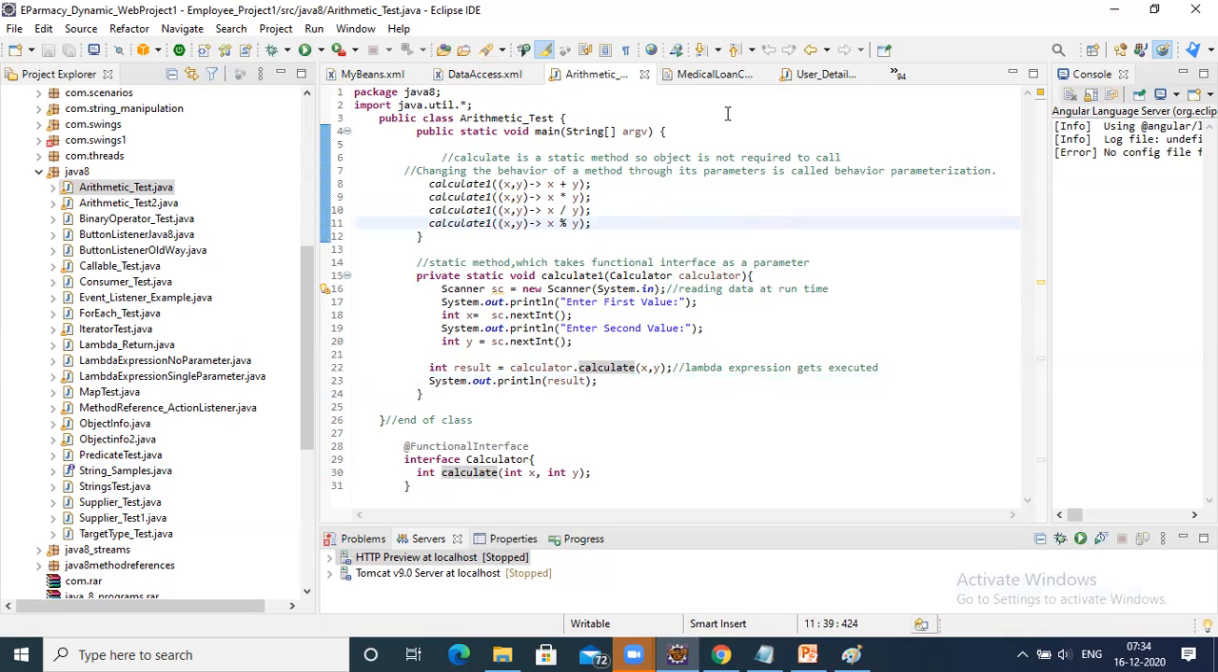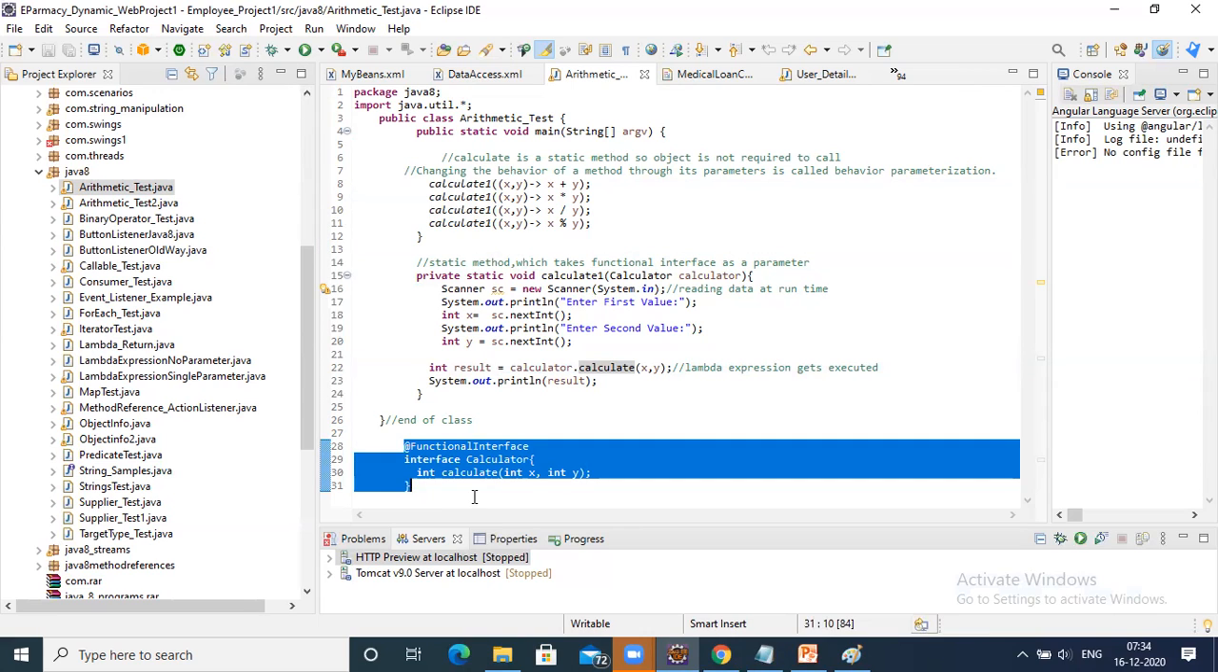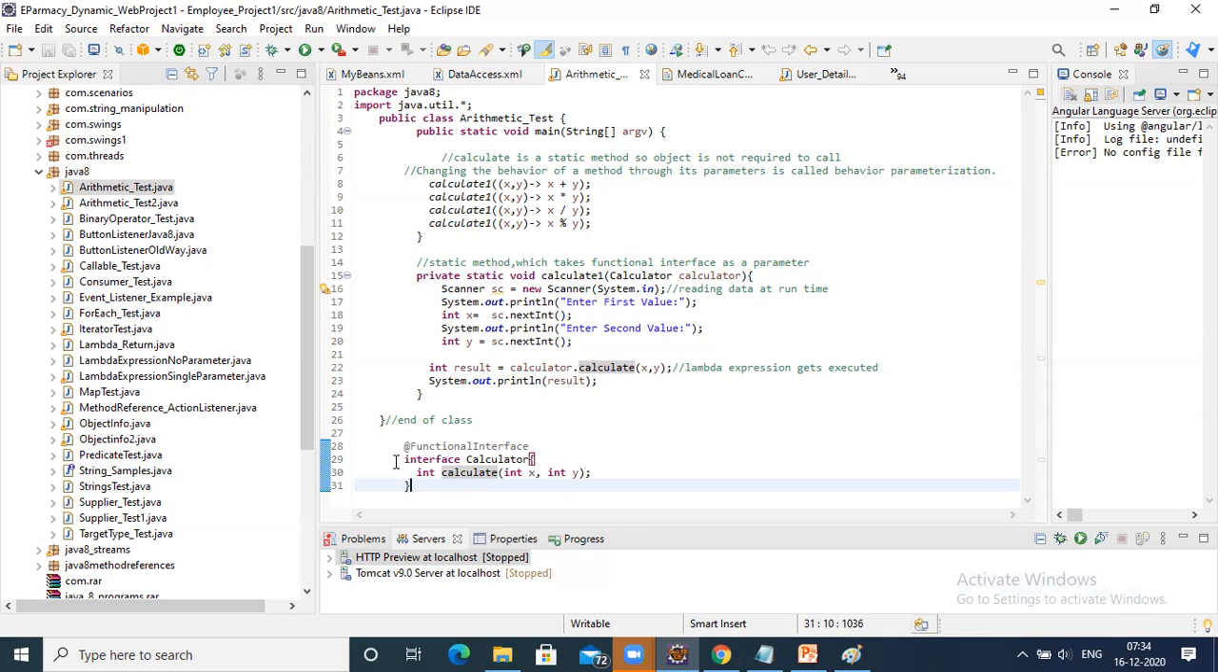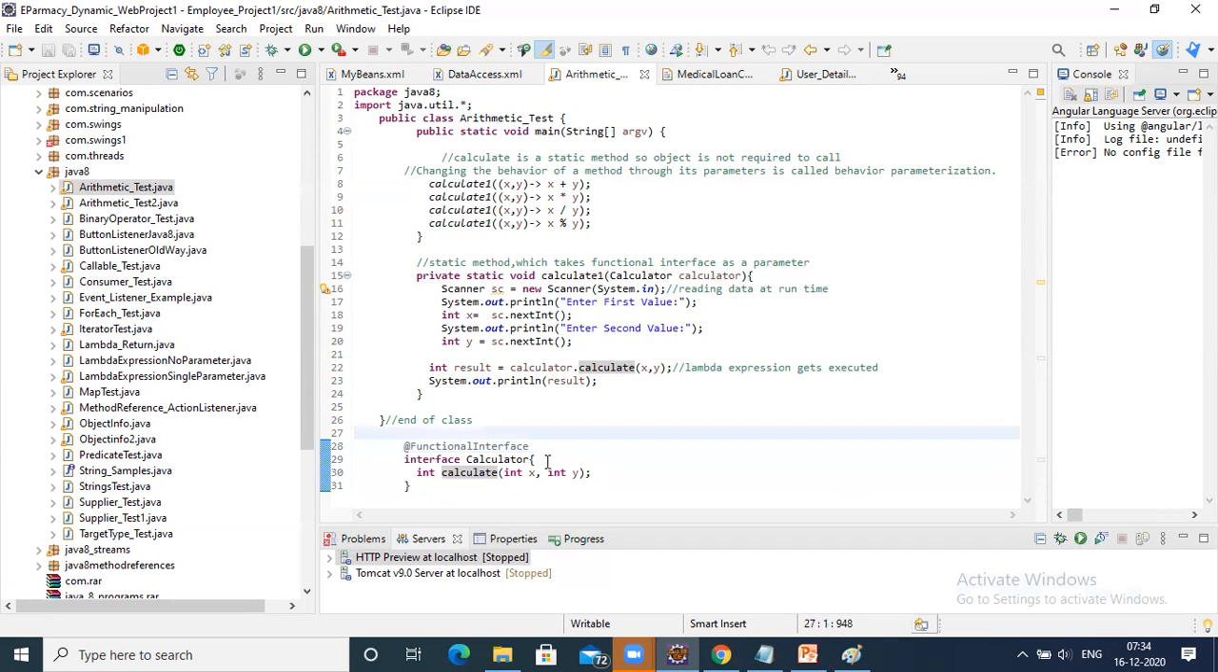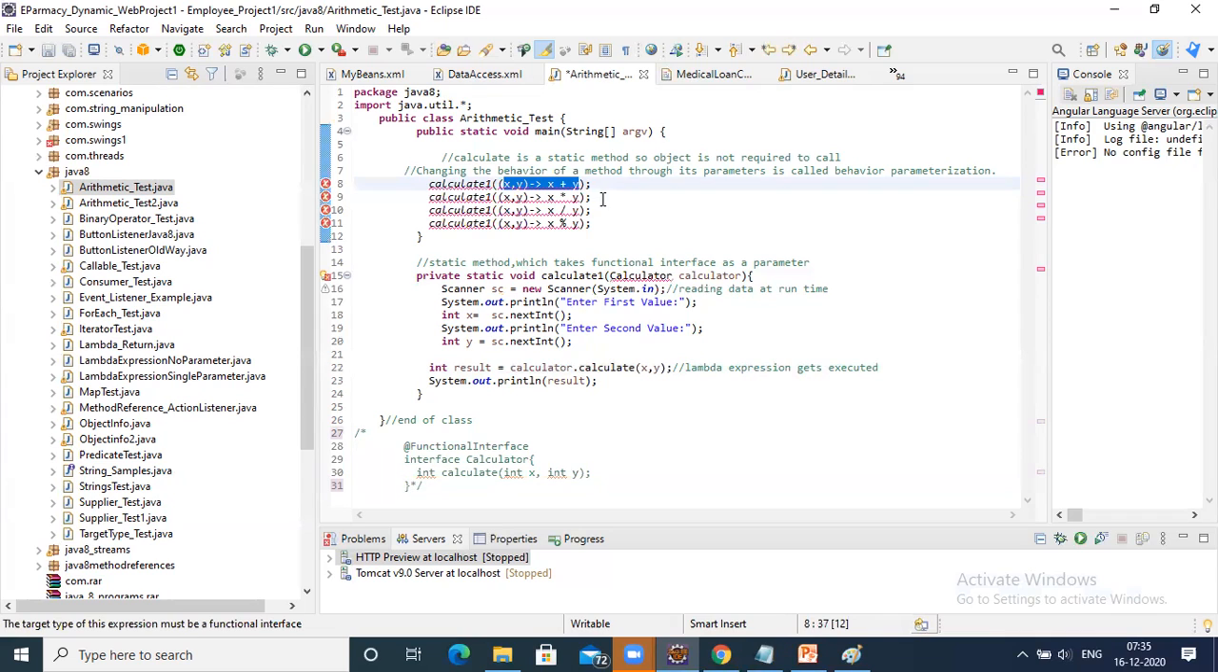Now let us see the execution part. Any doubts? What is the use of the calculator, capital C? It's an interface. It is not a predefined interface, it is a user-defined interface. If we don't mention this, let's say we do not have this, when there is no functional interface, how will it identify this? What does it have to understand?